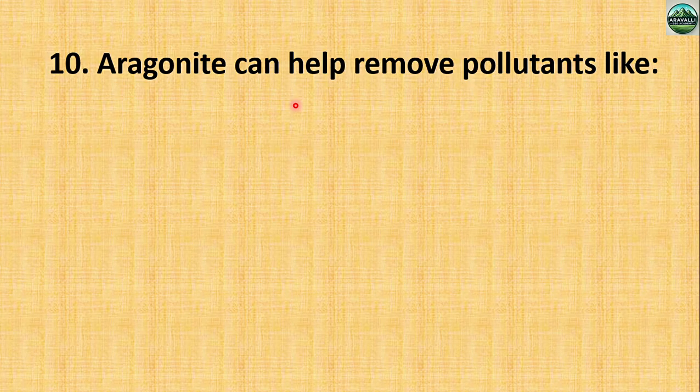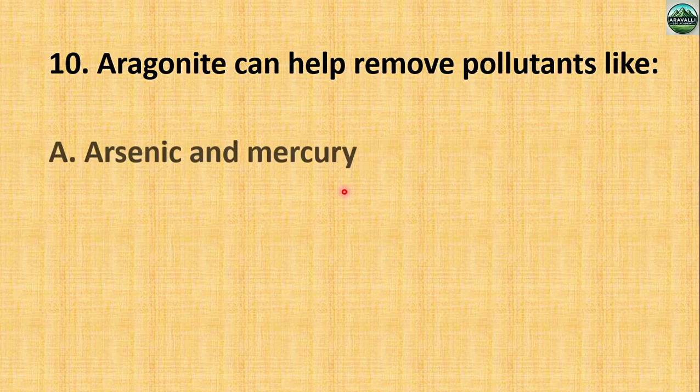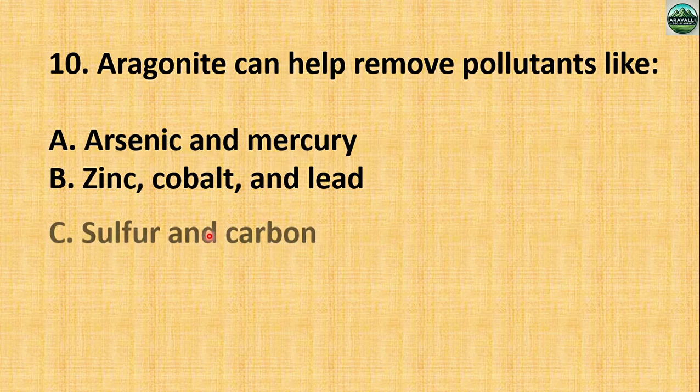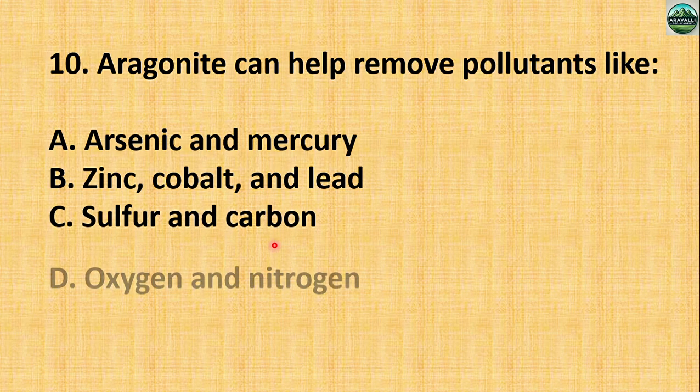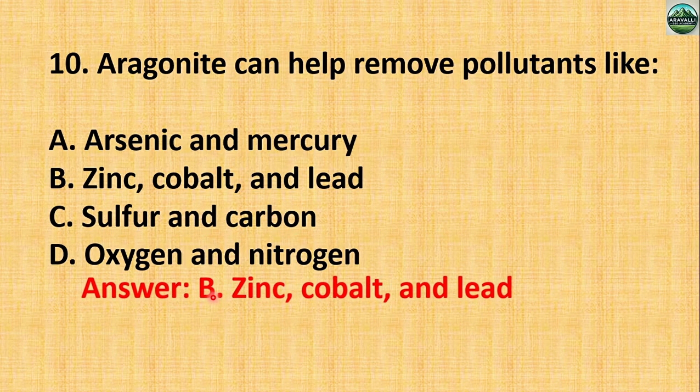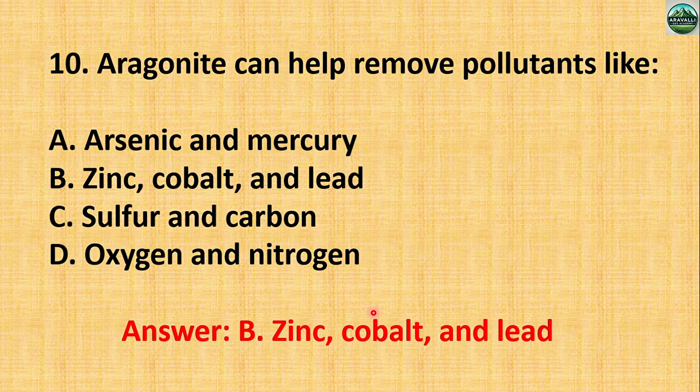Next, aragonite can help to remove pollutants like, so this is also important: arsenic and mercury, zinc, cobalt and lead, sulfur and carbon, and oxygen and nitrogen. Aragonite can help to remove which pollutant? Okay, so the correct answer is zinc, cobalt and lead.